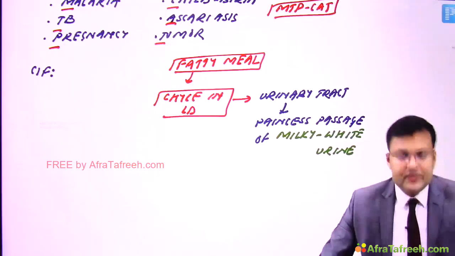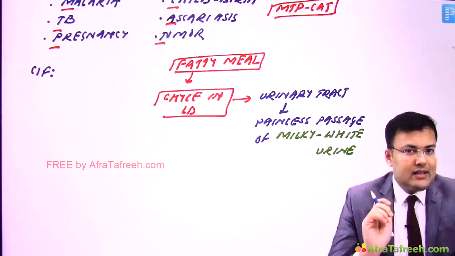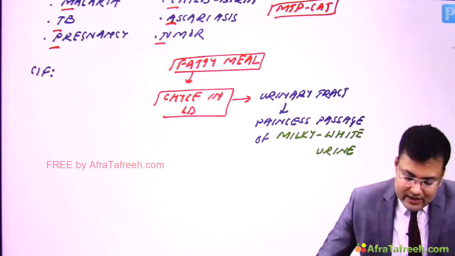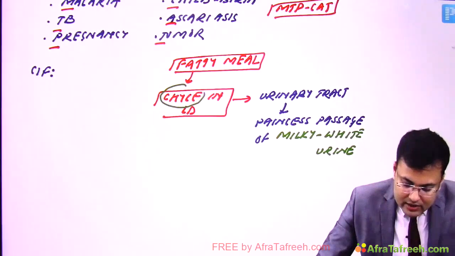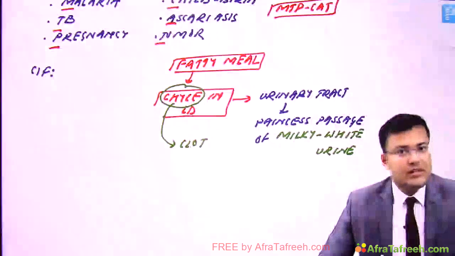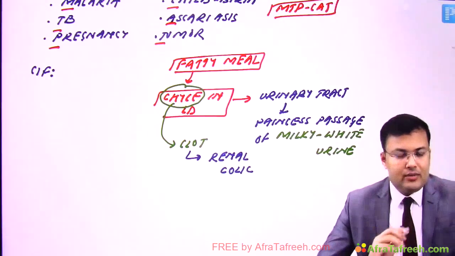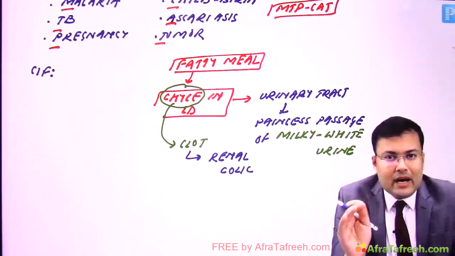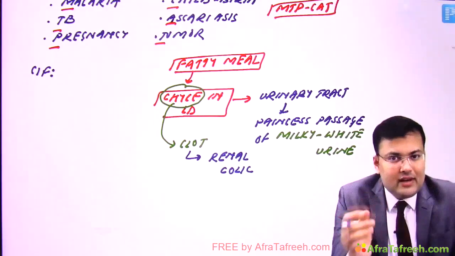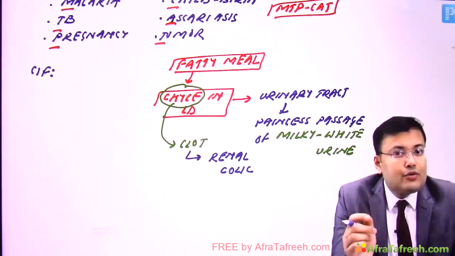One problem. Now second problem, in certain cases this chyle is going to clot in the urinary tract. So if the chyle clots in the urinary tract, the patient will have renal colic. Third problem, in chyle, apart from fat, there are proteins also.